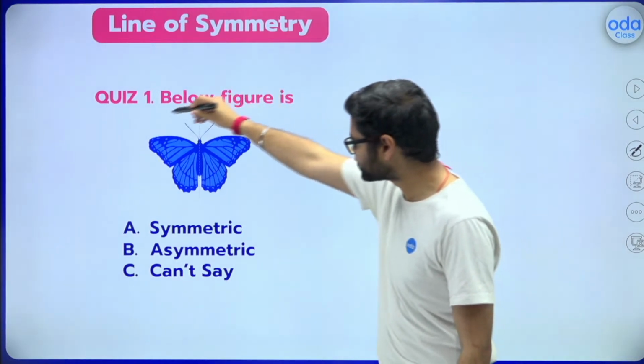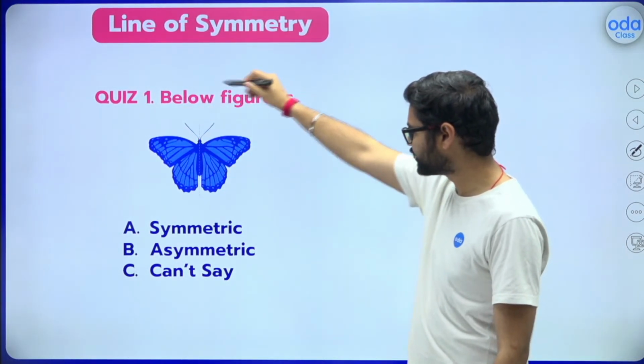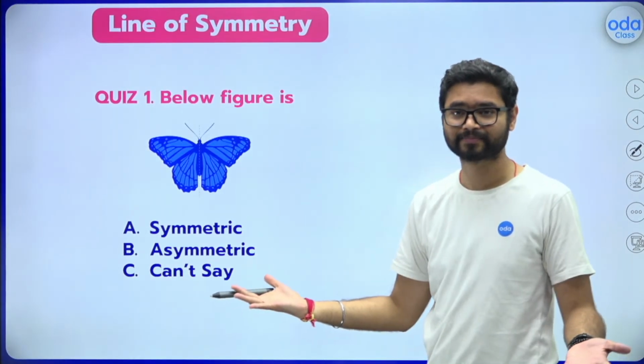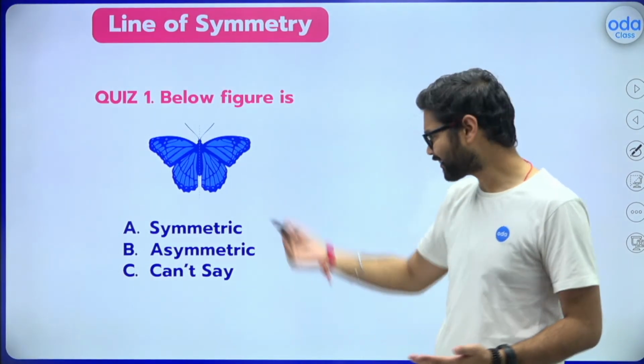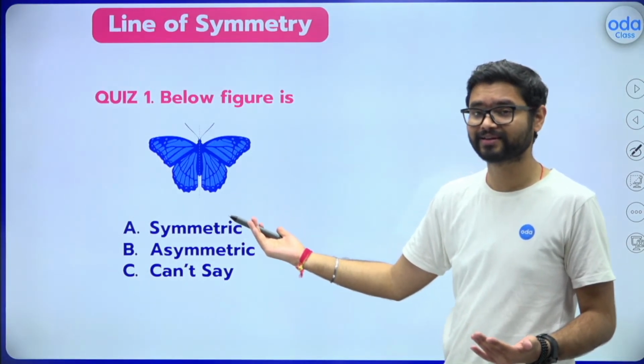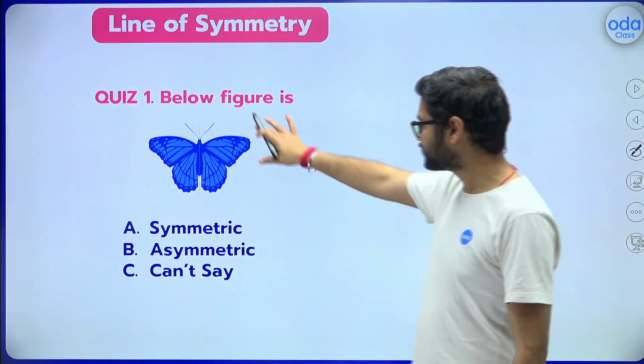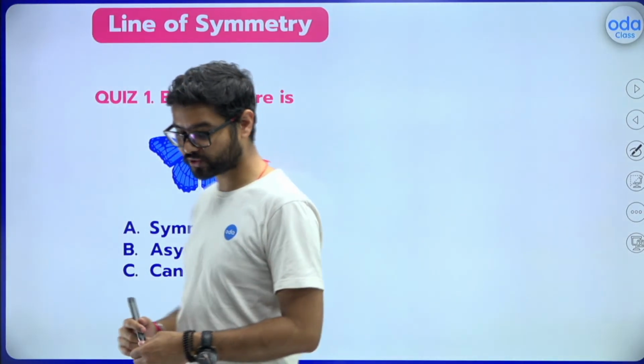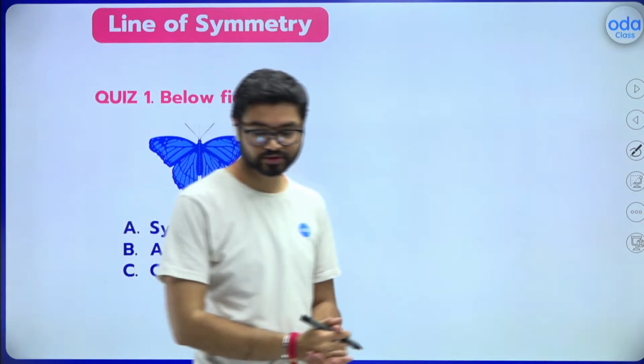Below figure, this butterfly that you can see over here, do you think this is symmetric, asymmetric, or can't say? If you do not know, you can give C as the answer. Is this butterfly symmetric, asymmetric, or can't you really say anything about it? Let me know.